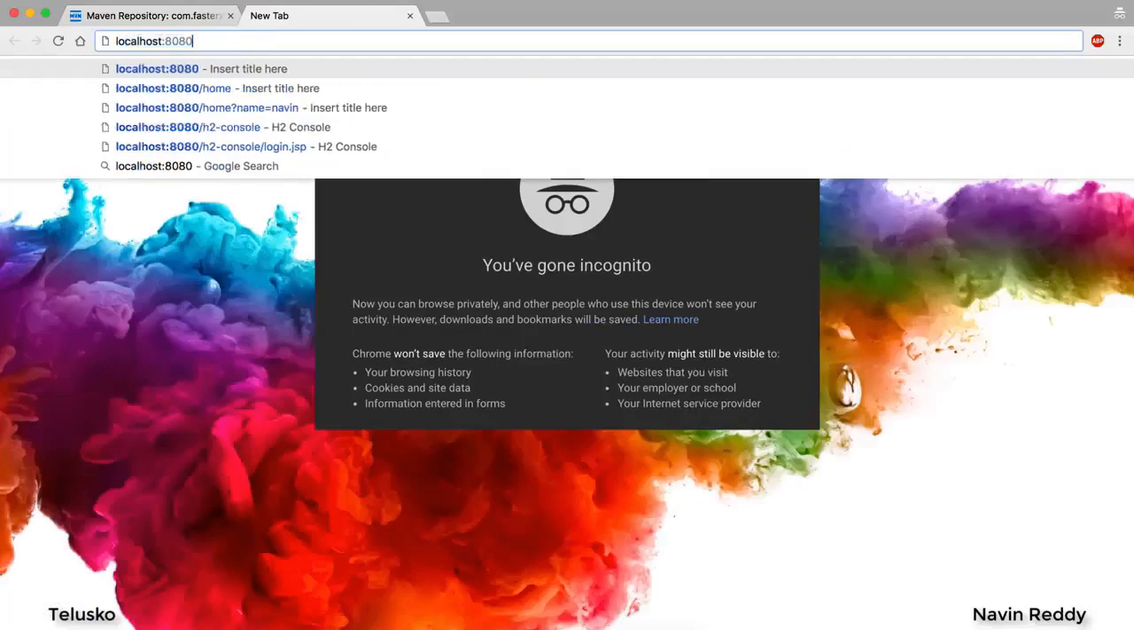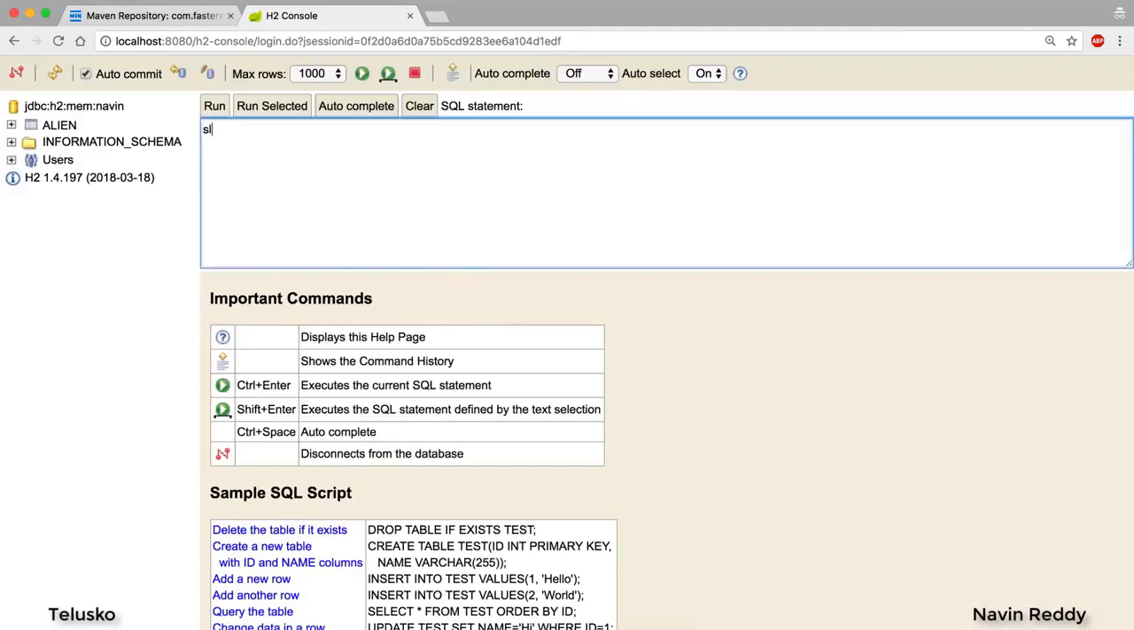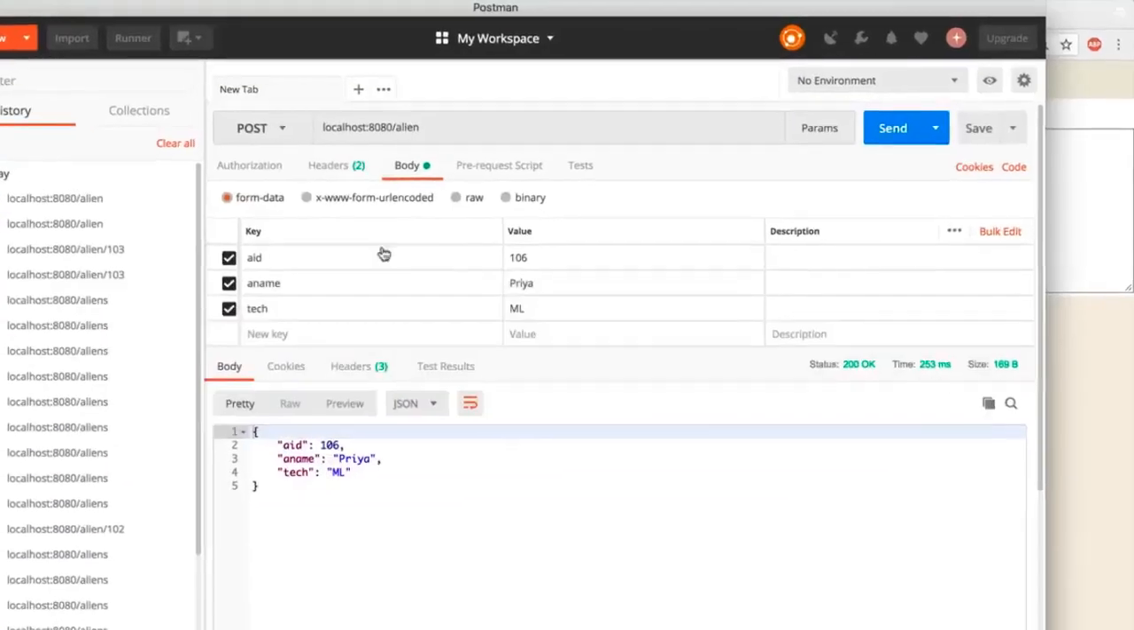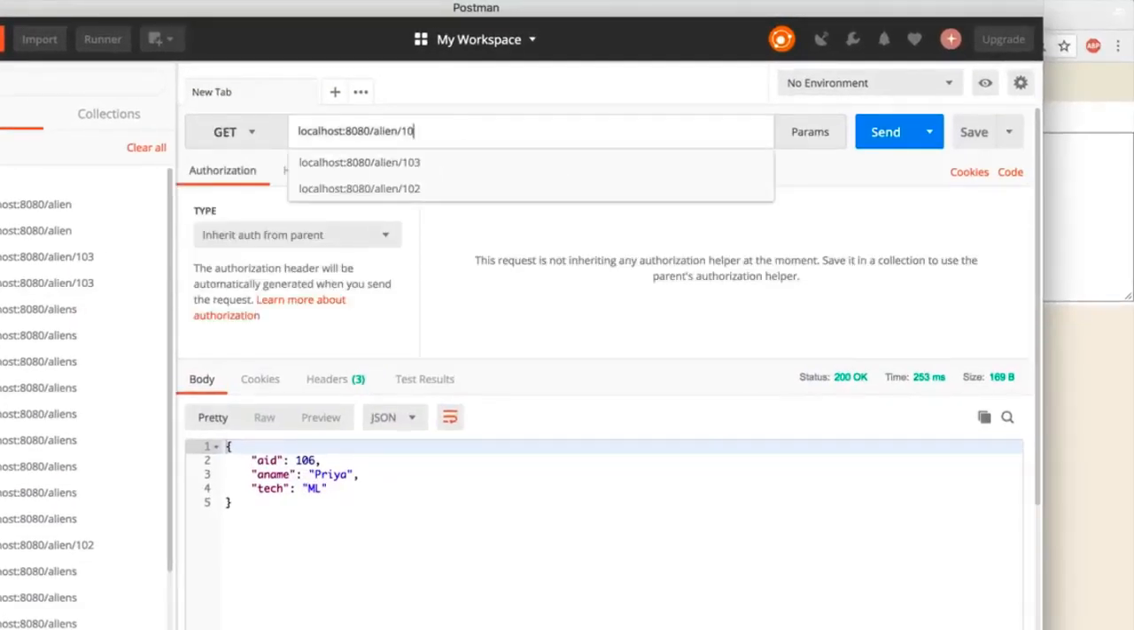So if you remember, in order to access your database, we will use h2-console. We'll say connect. Okay, so let's fire the query. And it's there. Can you see that? We got 106, we got Priya and ML. Yeah, it's there in the database. So it's working. In fact, we can also verify by sending a GET request. We can say alien/106. Is it there? Yes, it is there, right? So there are multiple ways of verifying it.